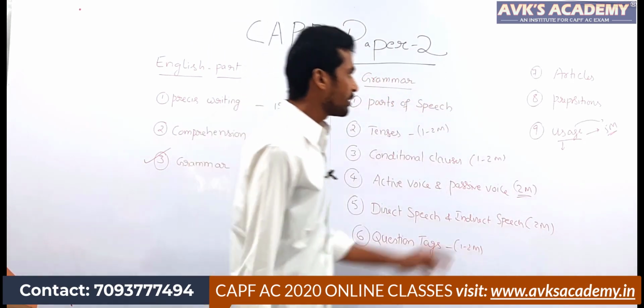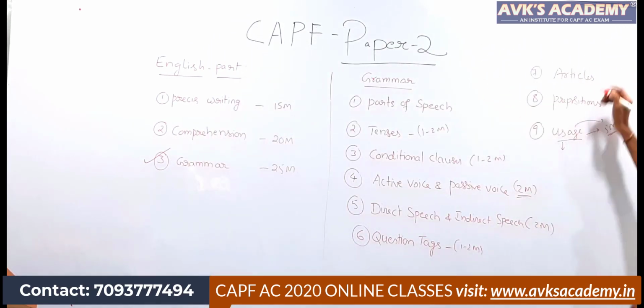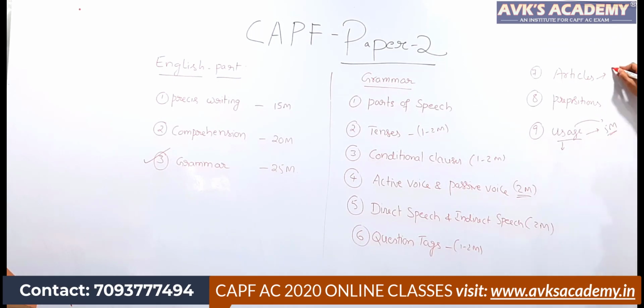Coming to articles, they vary from 1 mark to 5 marks. Sometimes it can be asked more, sometimes it can be asked for 5 marks, so this is very important. Minimum you need to get 1 mark from the articles topic. Same is the case with prepositions, where you have a minimum of 2 to 5 marks.